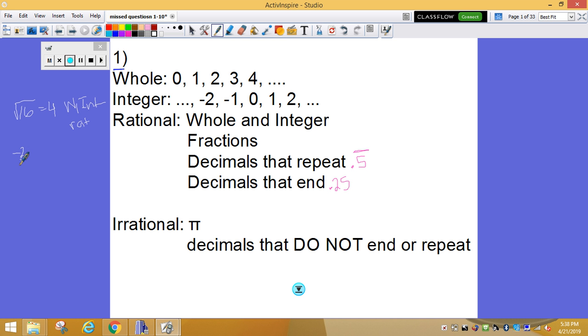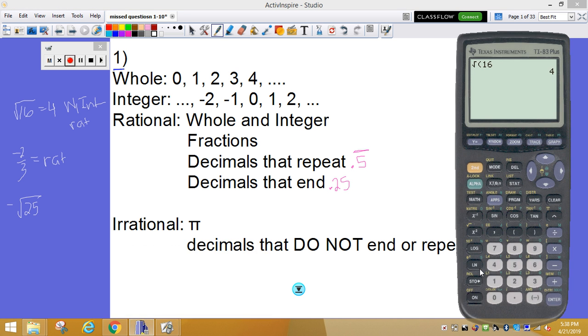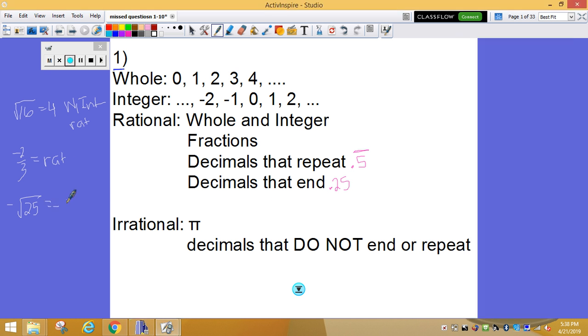If I gave you negative 2/3, that is a fraction. Fractions are rational. You need to write that example down. If I gave you negative square root of 25, well, again, square roots we need to type in that calculator. So negative square root of 25 is actually negative 5. Well, it's not whole because it's a negative, and whole numbers can't be negatives. But it is an integer because it's negative 5. And if it's an integer, it's also rational.